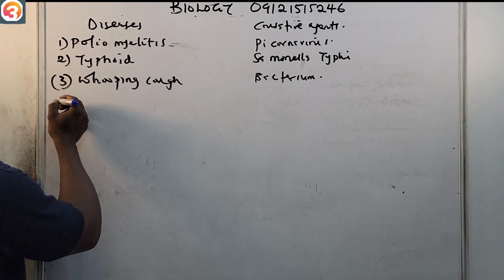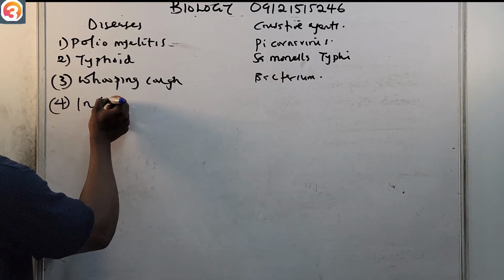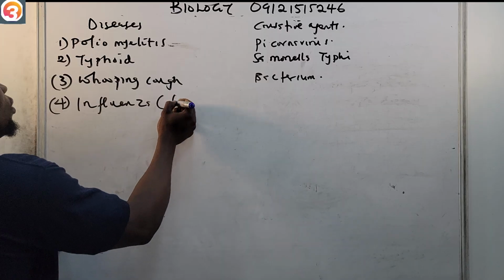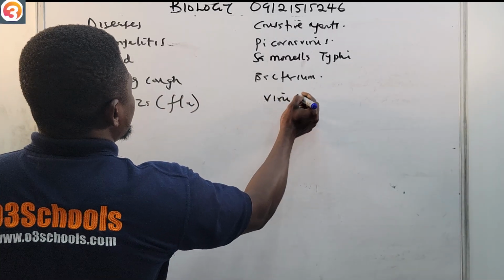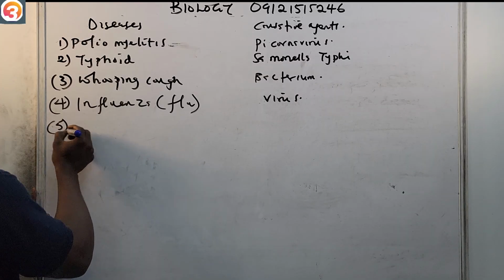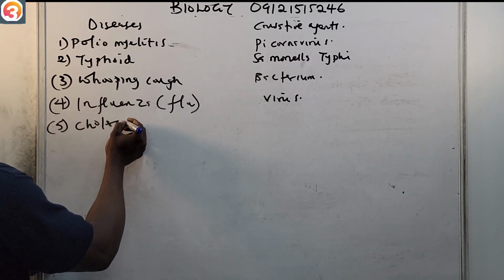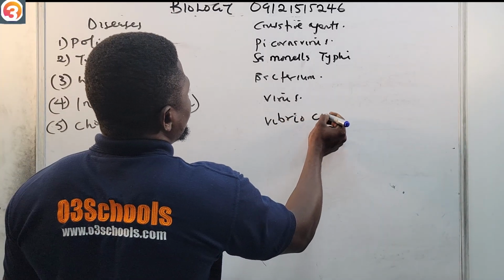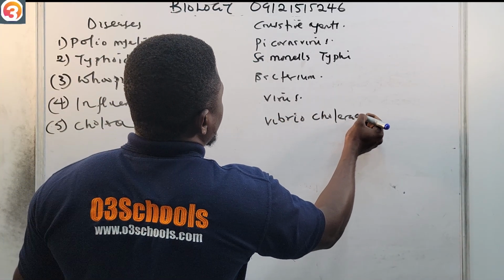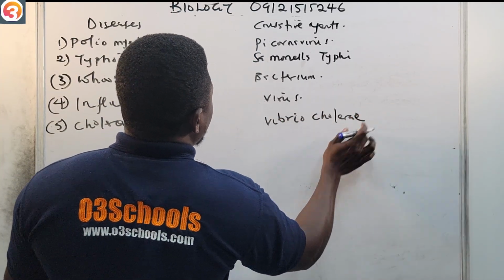Let us look at influenza, the one we call flu. This one is caused by a virus. Let's look at cholera. It's caused by Vibrio cholerae.